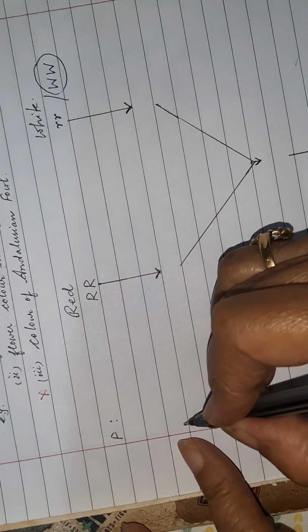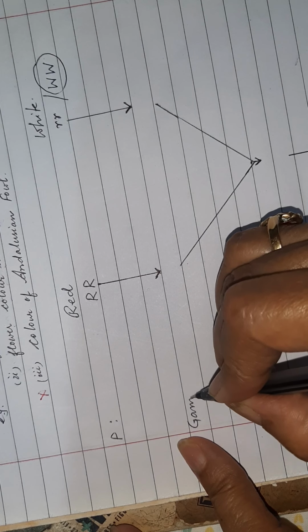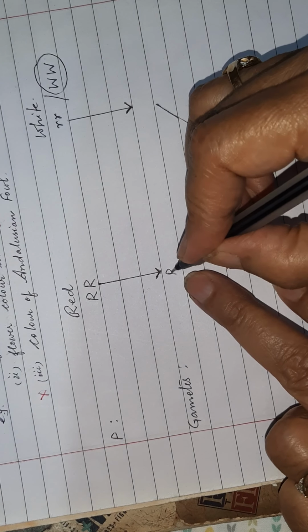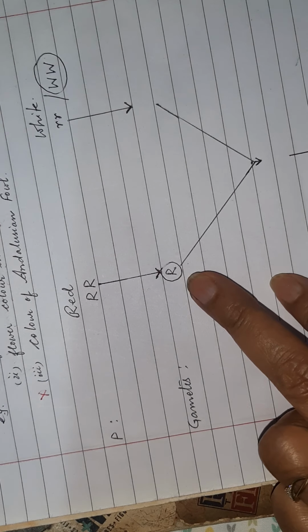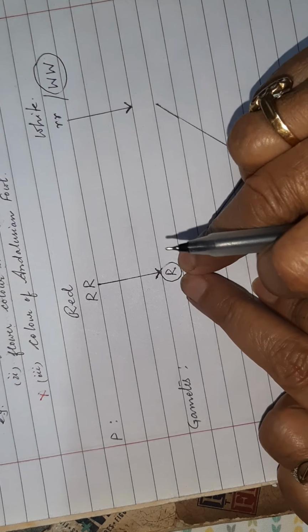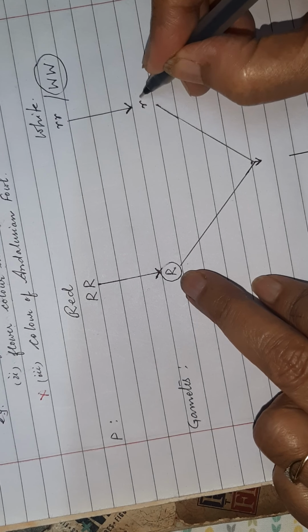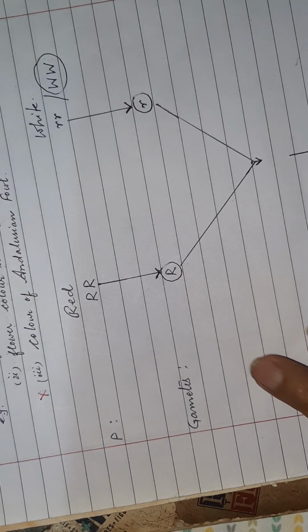Now what happens? The next step in sexual reproduction is formation of gametes. When the gametes are formed, what will happen? The gametes are always pure, right? They contain only one member of the pair. So all the gametes will be R type, and in this case all the gametes will be small r type, or if you write W, then W type.